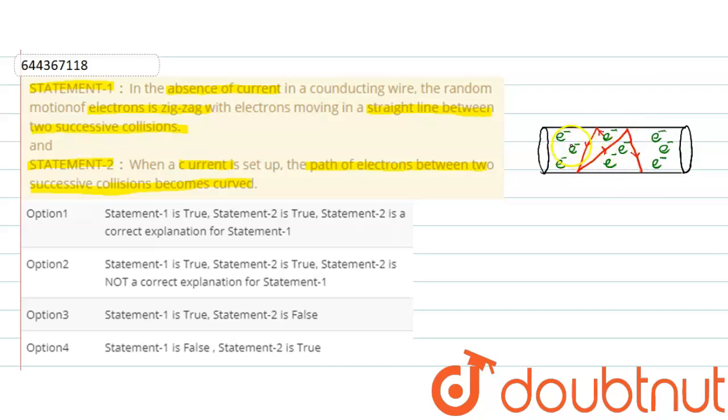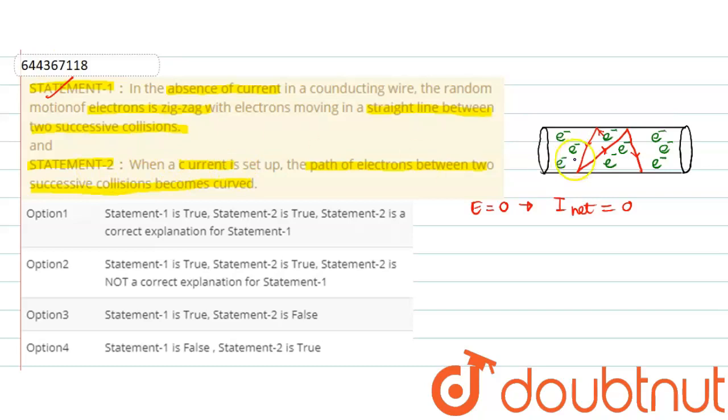Hence we can say that in the absence of current, that is, in the absence of electric field, there is no current as the electron is moving in zigzag direction. So I net comes out to be equal to 0 as the electric field applied is equal to 0. So friends, statement 1 proves to be the correct one. Now friends, checking statement 2.